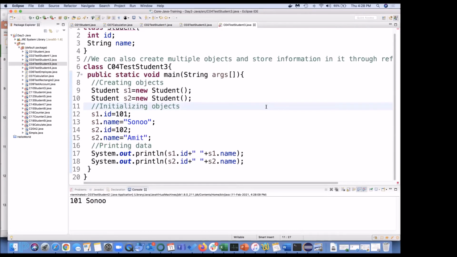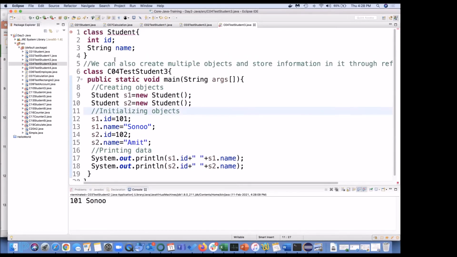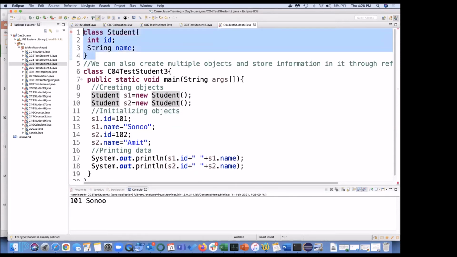Okay. Now, in this example, we can create multiple objects. Again, student class is already there. When student class is already there, it is going to refer to student only. What I can do, I can comment it out also. If I comment it out, still in my package, it will find the student class somewhere.